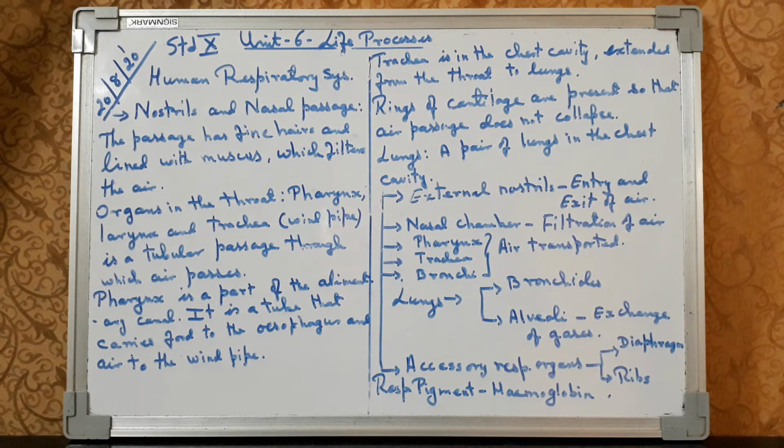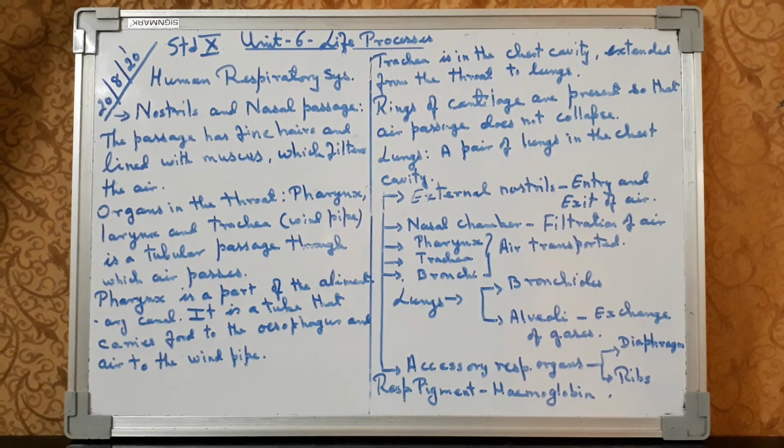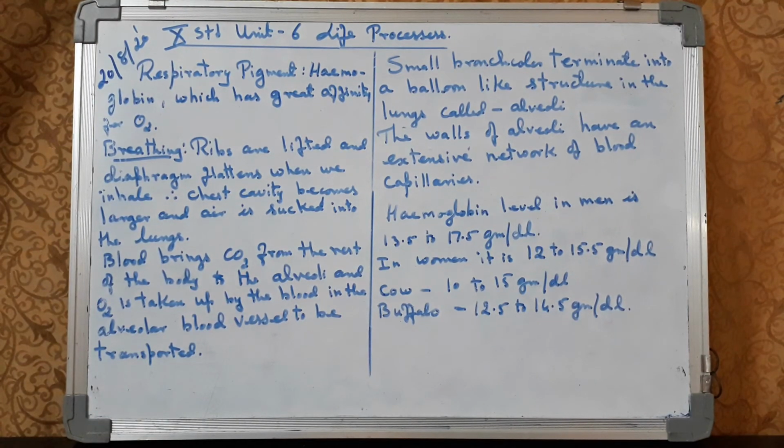And we have hemoglobin as the respiratory pigment. Hemoglobin is situated in the red blood corpuscles. It has great affinity for oxygen. Now the main breathing part: when we breathe in air, the ribs are lifted and the diaphragm flattens when we inhale. Therefore, the chest cavity becomes larger and air is sucked into the lungs.